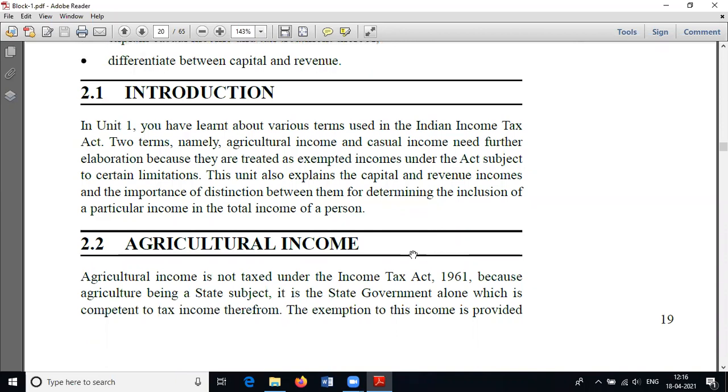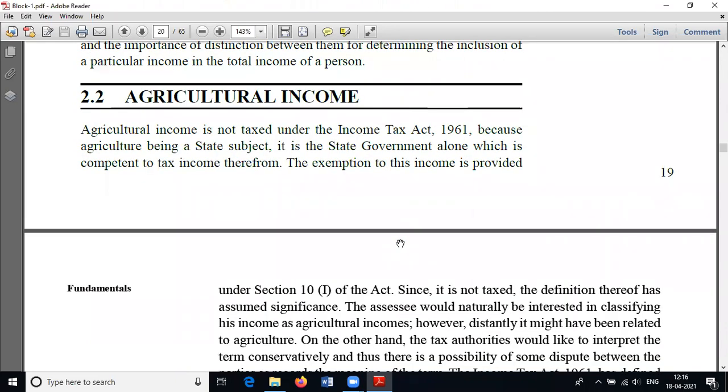Then what is meant by agricultural income? First of all, we have to clearly understand that agricultural income is purely exempt from tax. That means the Government of India does not collect any tax from farmers on account of the income so generated.